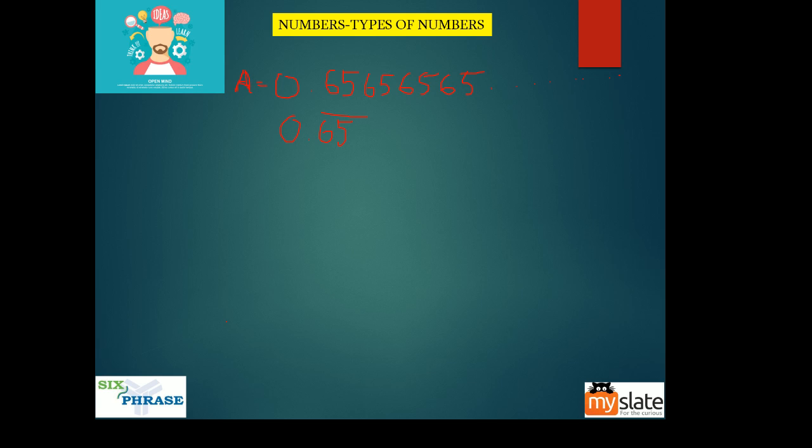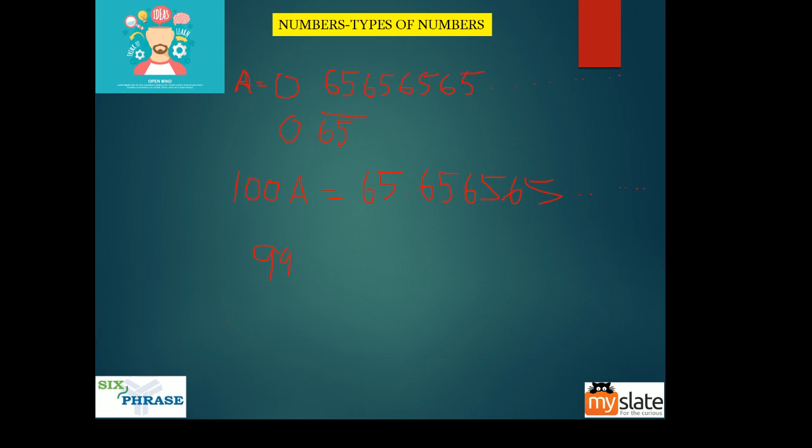Multiply this a by 100. What do you get? 100a. But over here, what do you get? 65.65, right? Here you get 65.65. It is not only just 65.65, then also you will have a 65, and again you will have a 65, and it will go on like this, right? Yes, guys. A is 0.656565. 100a is 65.656565. Now what you do is subtract this and this.